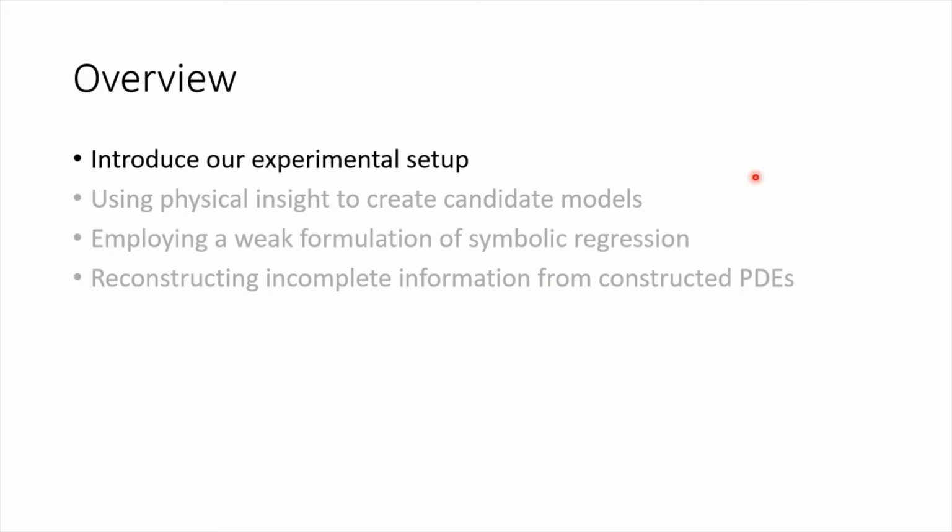We'll begin with an introduction to our experimental setup and a description of the type of model that we're attempting to discover. Then we'll discuss the process of creating a candidate model from geometric and physical constraints and insights. Next, we'll introduce a weak formulation of the symbolic regression algorithm, which allows us to perform symbolic regression on noisy experimental data with latent variables. We'll look at our results and compare them to previous studies that have attempted first principles approaches for model acquisition. Last, we'll demonstrate the reconstruction of those latent variables by using the parsimonious model retrieved from symbolic regression.